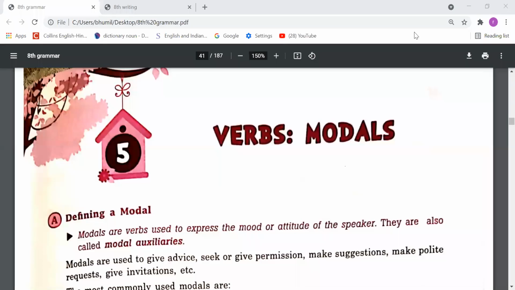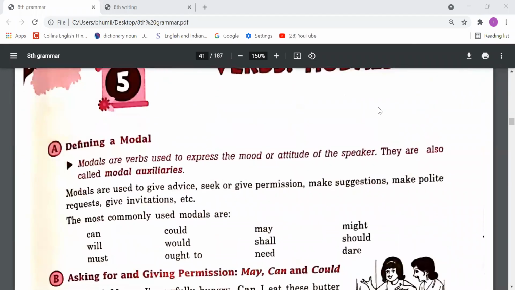Good morning, everyone. It's your English class, and today we are going to study chapter number 5, verbs modals. Half part we have already studied, so let's take a quick revision of this. In our previous class, we studied about what are the modals.